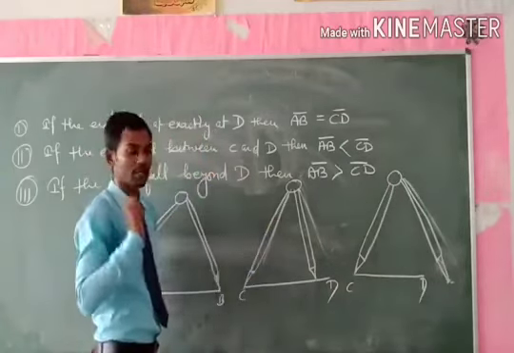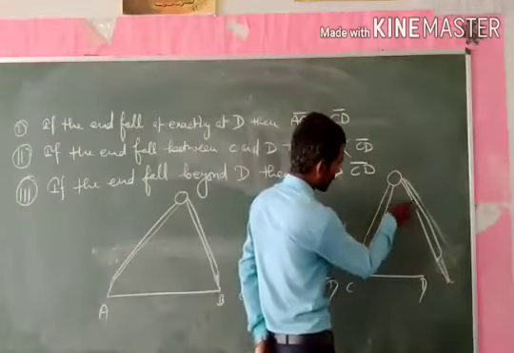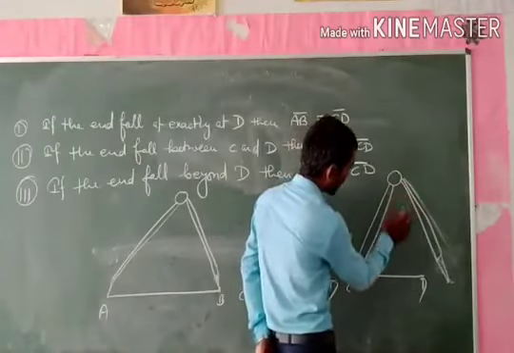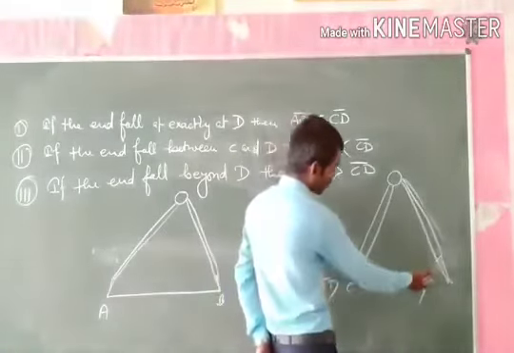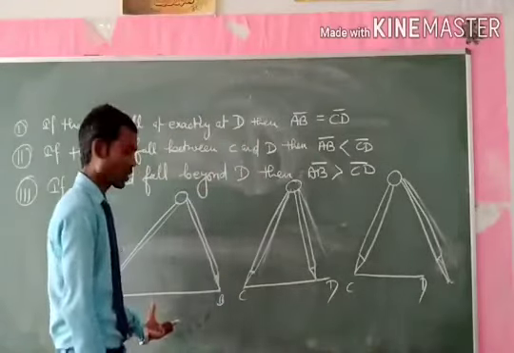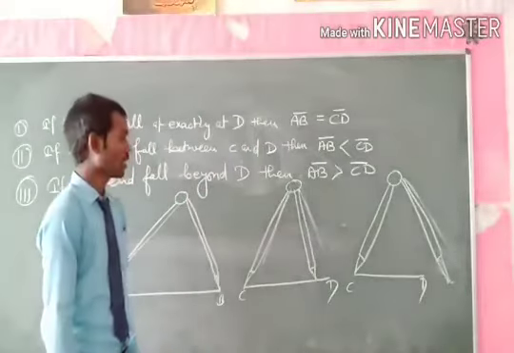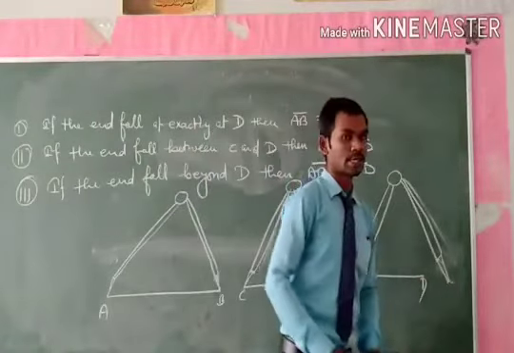And in the third case, we see that the other end of the divider is far beyond the point D, which means the length of the line segment AB is greater than the length of the line segment CD.